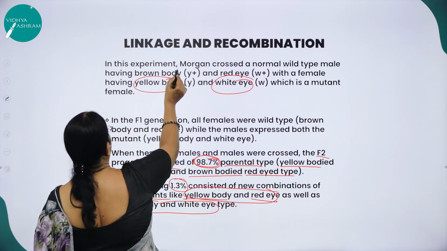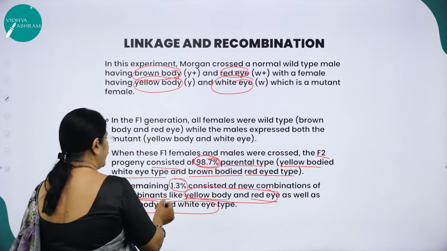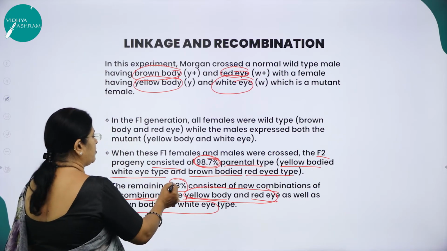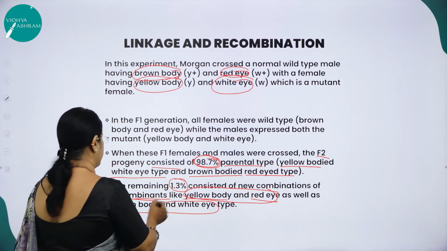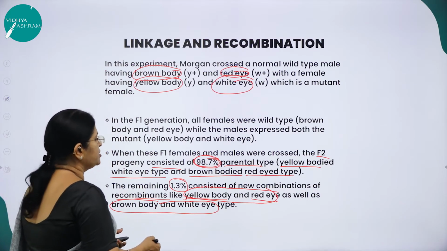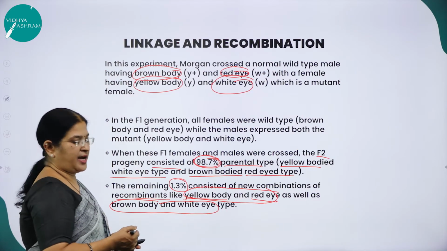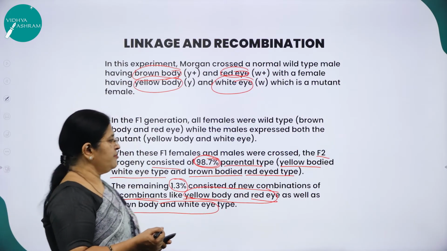What was the parental type? Brown body with red eye. But here he got the recombinants, how much percent? 1.3%, that is brown body and white eye type. So this is how he was of the opinion that the linked genes are passed on from one generation